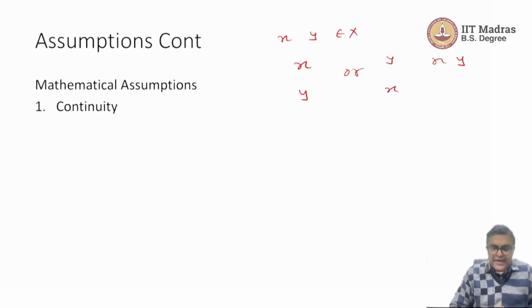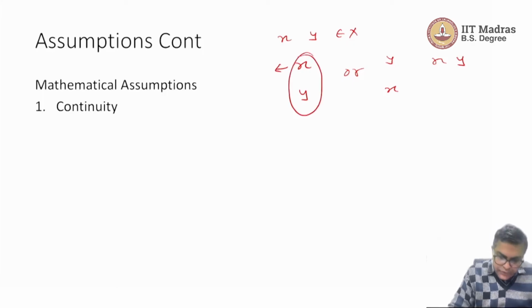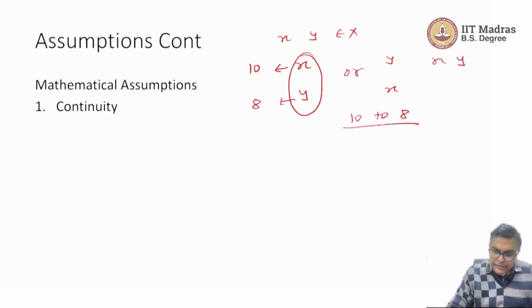So rather than dealing with x and y, we can assign a number. If x is better than y for you, assign a higher number to x and a lower number to y, and you can compare 10 to 8. Because 10 is higher than 8, of course x is preferred to y because a higher number is associated.